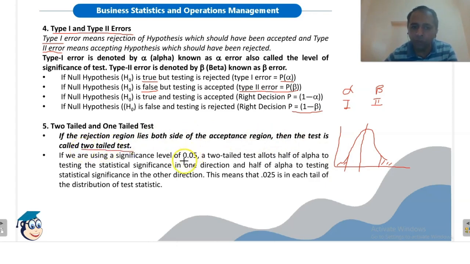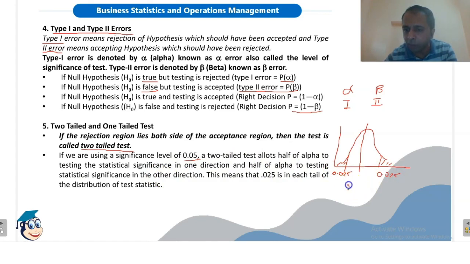So if the value of alpha is 5%, that is 0.05, a two-tailed test allows half of alpha to test the statistical significance in one direction and half of alpha to test the statistical significance in the other direction. So alpha will be 0.025 in this part and 0.025 in this part.